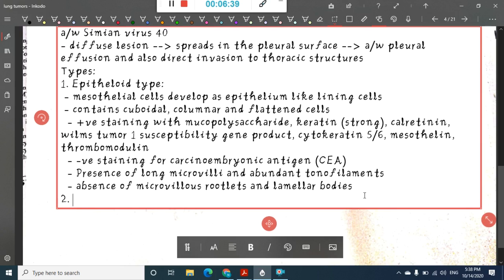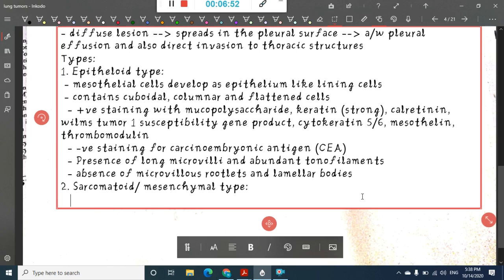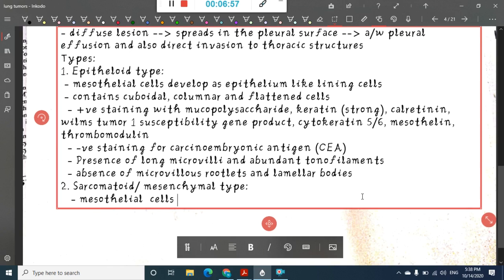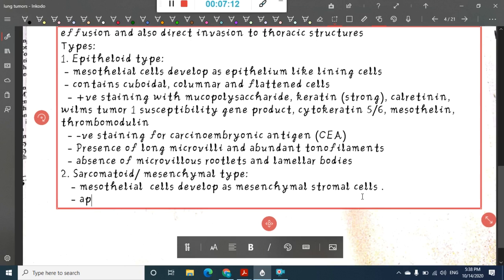Second, we have the sarcomatoid type, which we can also call the mesenchymal type. In this sarcomatoid type, the mesothelial cells develop as mesenchymal stromal cells, and these sarcomatoid or mesenchymal cells appear as spindle cell sarcoma, resembling fibrosarcoma.